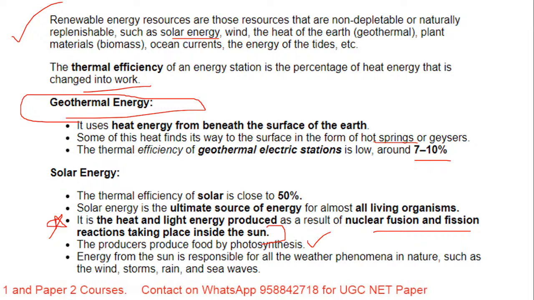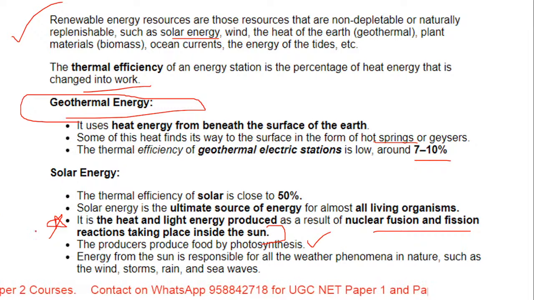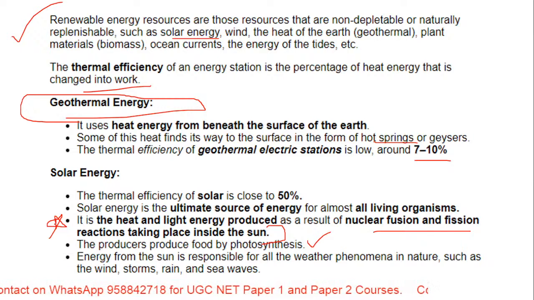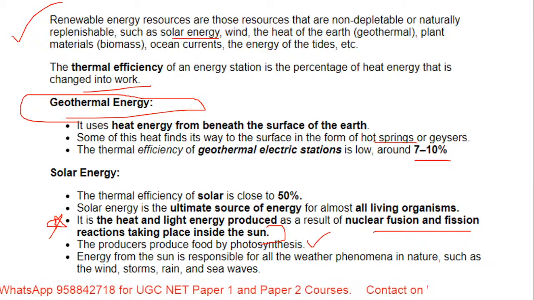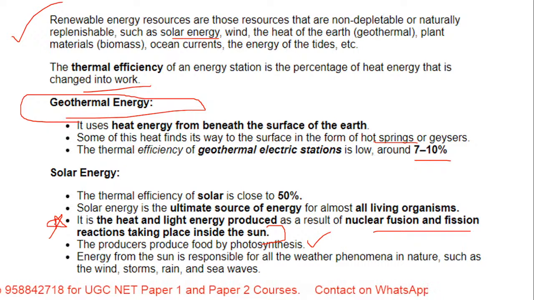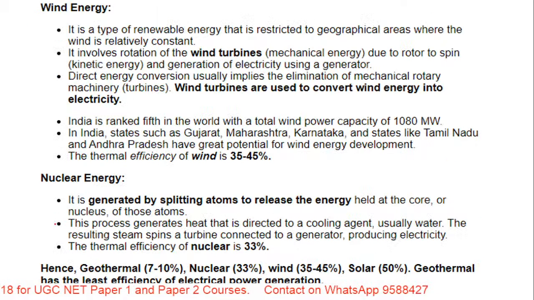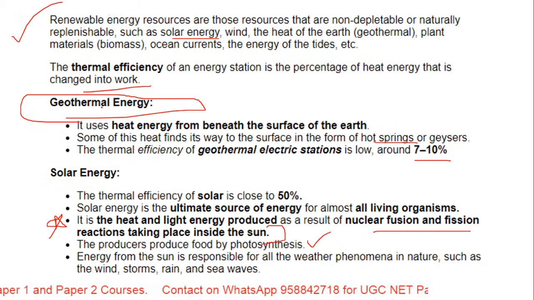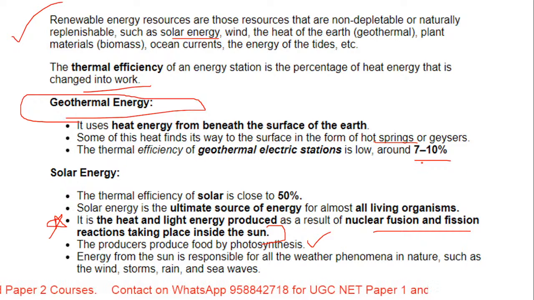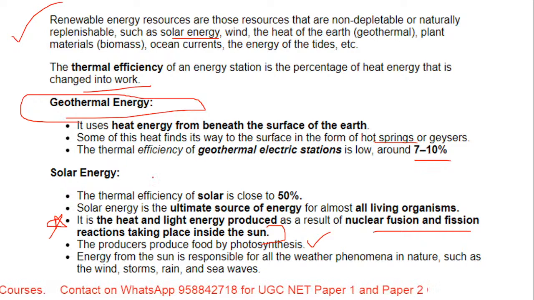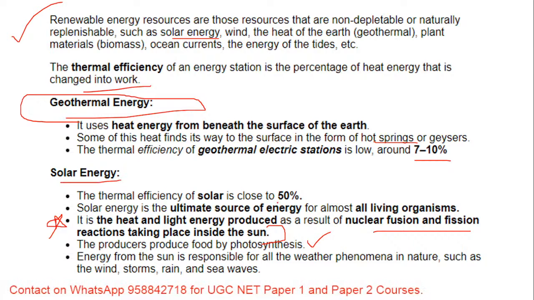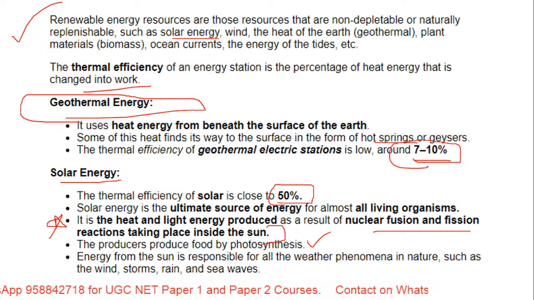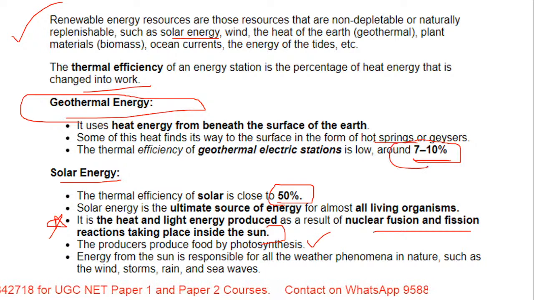Now with respect to these energy topics, this is the content which you have been given, but with the help of previous year question papers also, we will focus more on which part of the questions come, so that you will get it in the revision class, don't worry. Okay, now talking about wind energy. So now see, we spoke about geothermal energy. The efficiency is the lowest, it's 7 to 10%. Solar energy is highest, it is close to 50%. So at least keep this one cycle, one topic you try to remember very well, so it becomes easier.